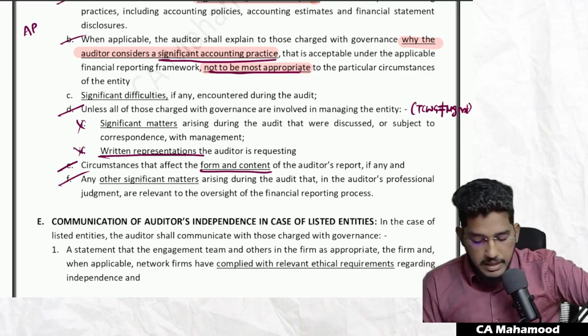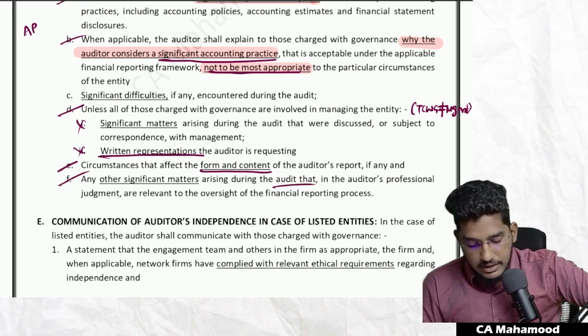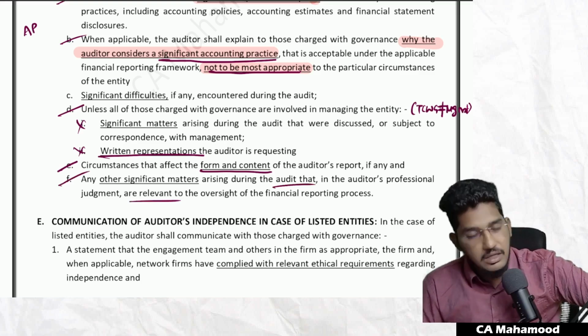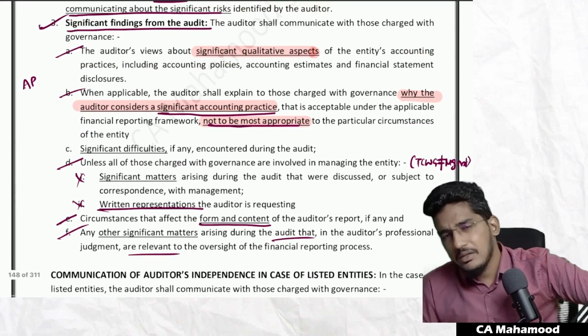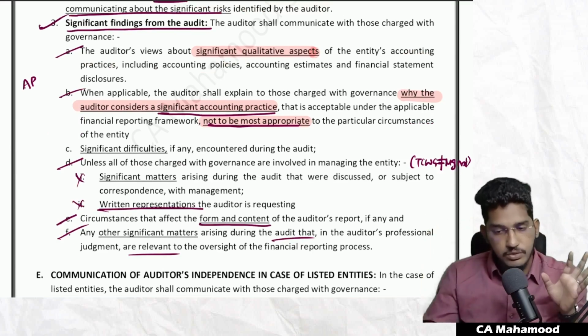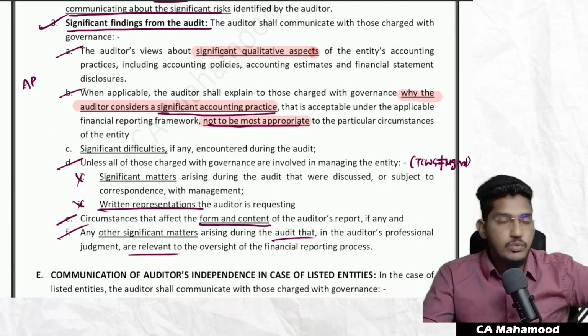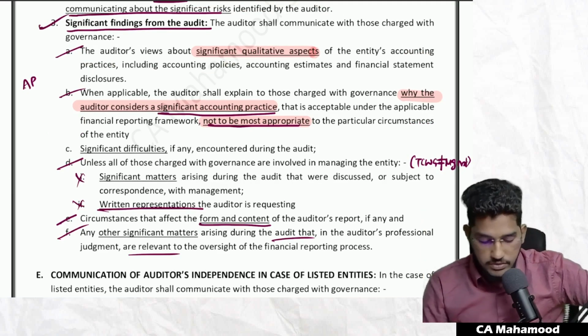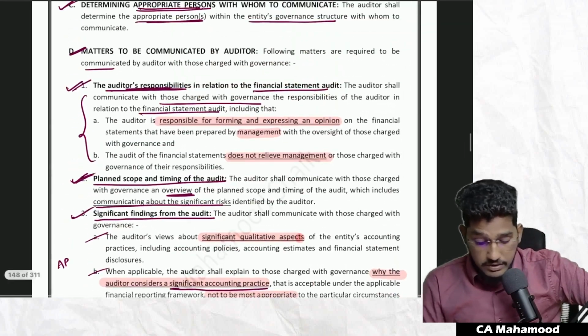Any other significant matters arising during the audit that, in the auditor's professional judgment, are relevant. Not just the above. If you find any other matter that in your professional judgment is important to communicate with those charged with governance, happily you can go and communicate. Understood? So they may ask a part of the things here.